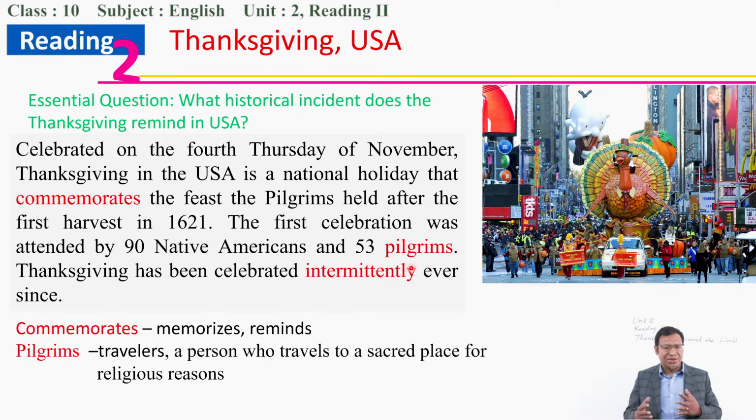Actually, many people boarded the ship. They were traveling, and then many people died. Only 53 of them survived. They came somewhere around Massachusetts in the USA, and then a Native American taught them how to grow the crops.